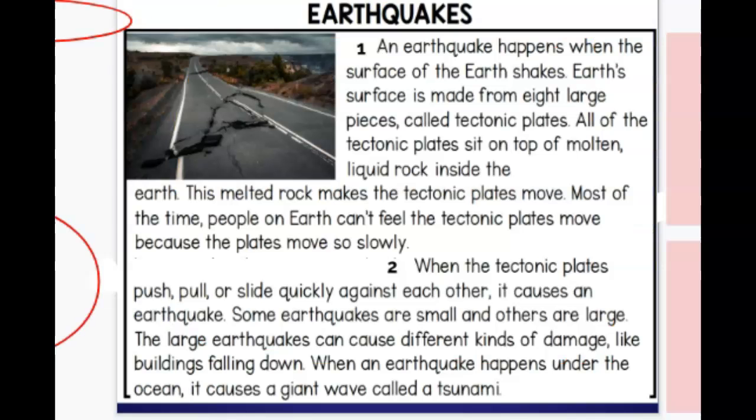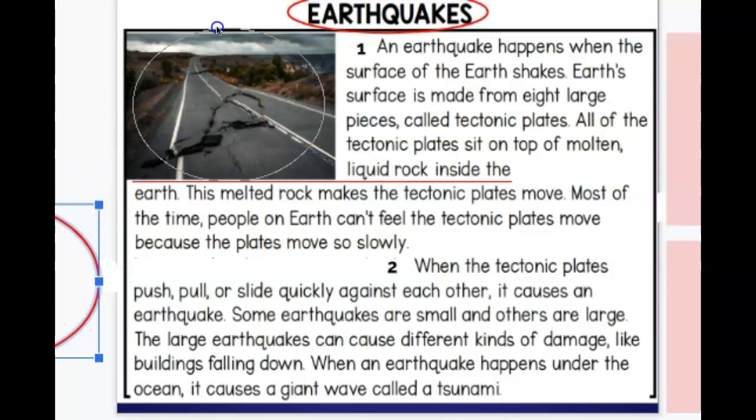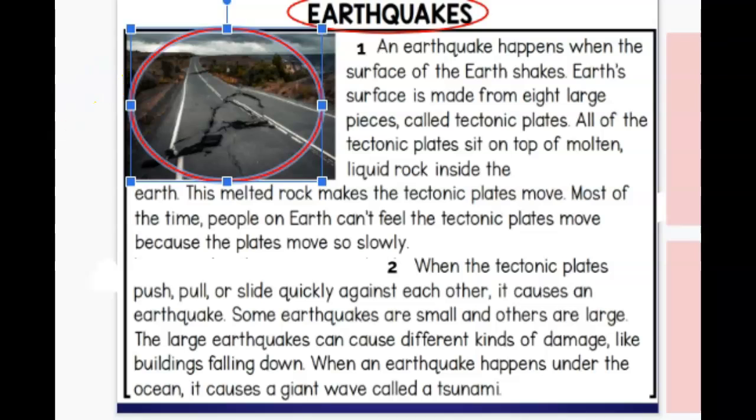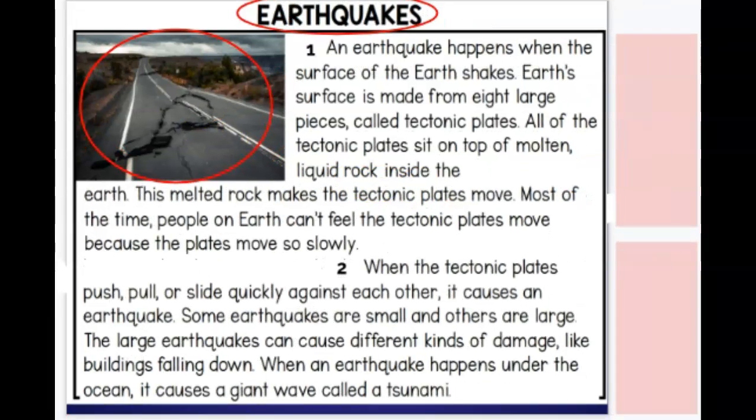Okay, now we're going to read about earthquakes, and we're going to determine the cause and effect relationship here. So first thing I'm going to do is drag over my circle to circle earthquakes, and drag over my circle because I need to look at my text structure. We have another photograph. It looks like a road being destroyed because of an earthquake. Once again, you have your boxes here on the side. These need to get gisted. So we'll gist for each paragraph. That's why there's 2 boxes, because there's 2 paragraphs. So for nonfiction, we need to gist each paragraph.